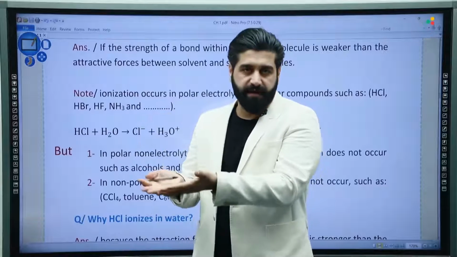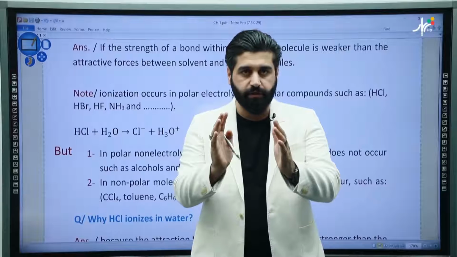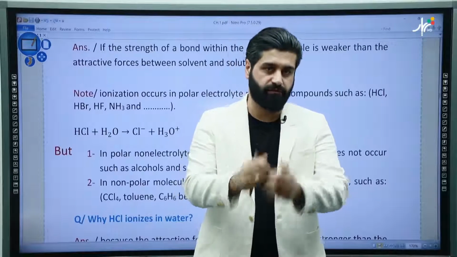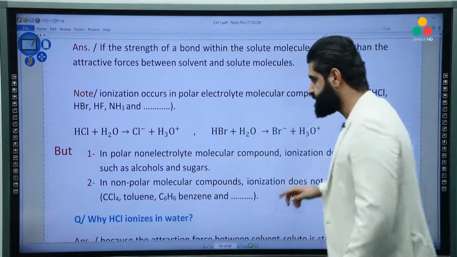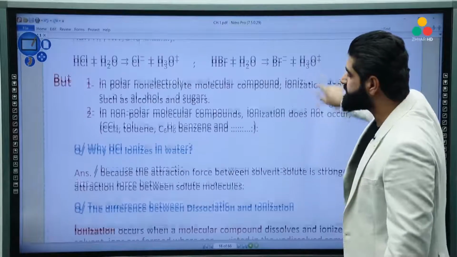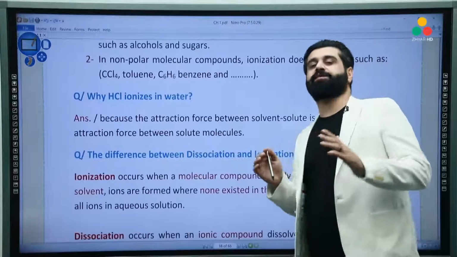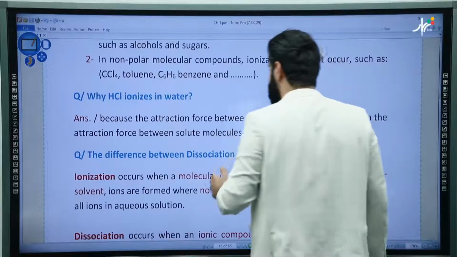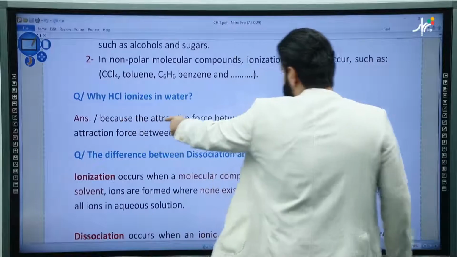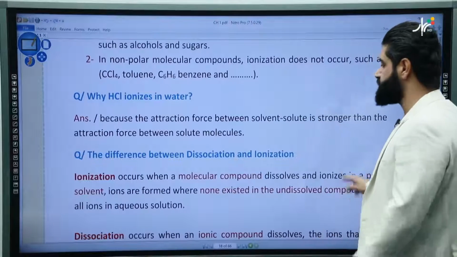Why doesn't it ionize in water? Because the attraction force within a molecule is stronger than the attraction force of water, or the solvent and solute attraction force. Very good. Why does HCl ionize in water? That means water attraction force can overcome the attraction force between hydrogen and chloride anion, because the attraction force between solvent and solute is stronger than the attraction force between solute molecules.